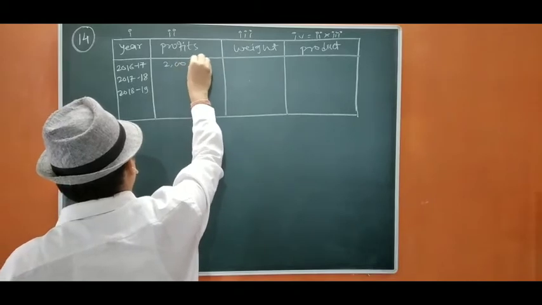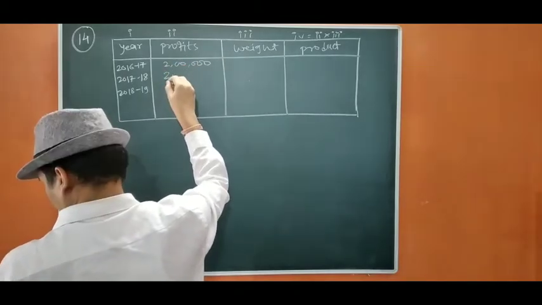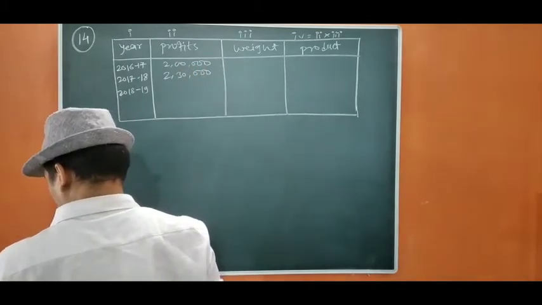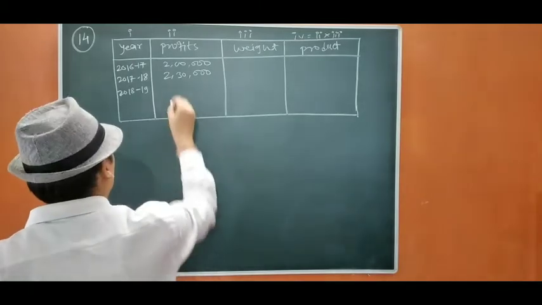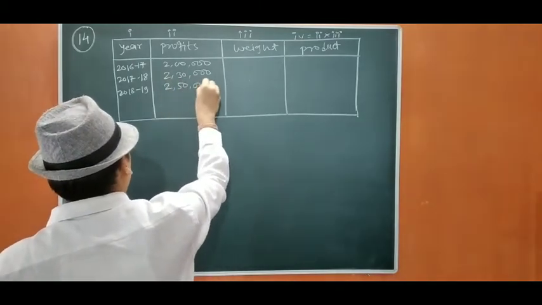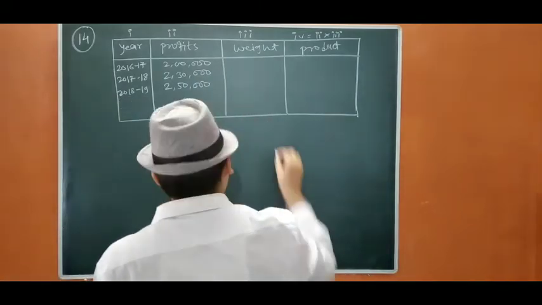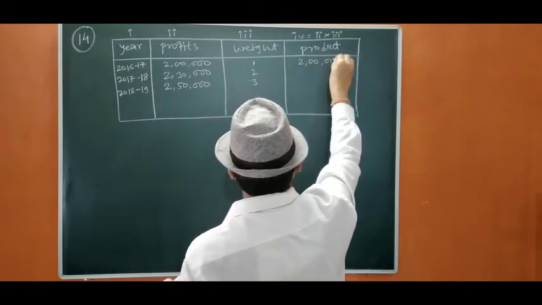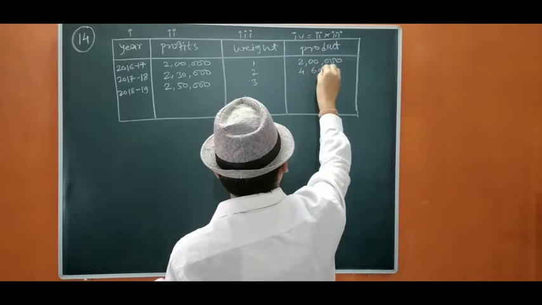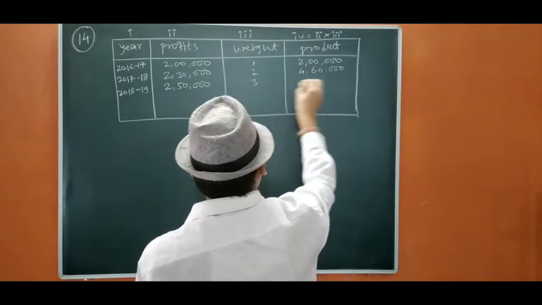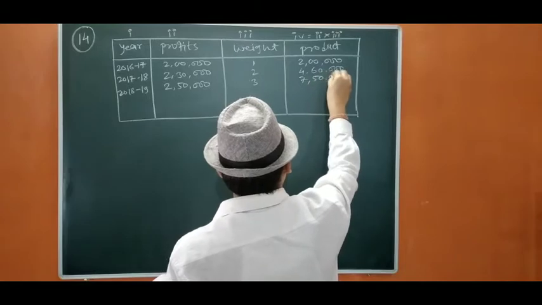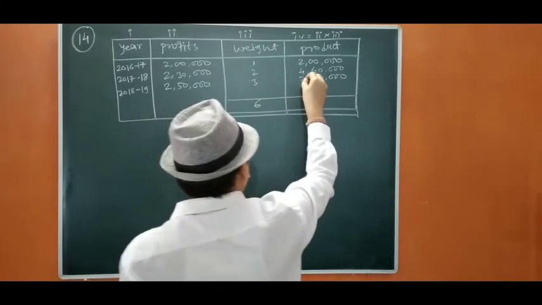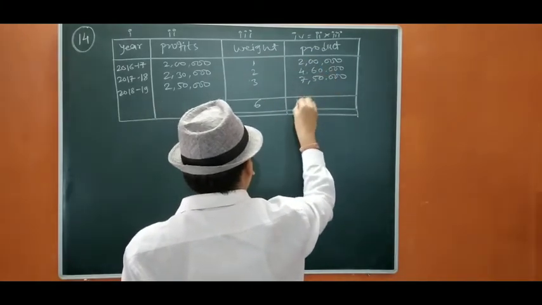It is 2 lakh, it is 2 lakh 30,000, and it is 2 lakh 50,000. Okay. Now we are going to assign the weight 1, 2, 3. The products will be 2 lakh, 4 lakh 60,000, and 7 lakh 50,000. We are going to total this. The total weight is going to be 6. The total product is going to be 14 lakh 10,000.